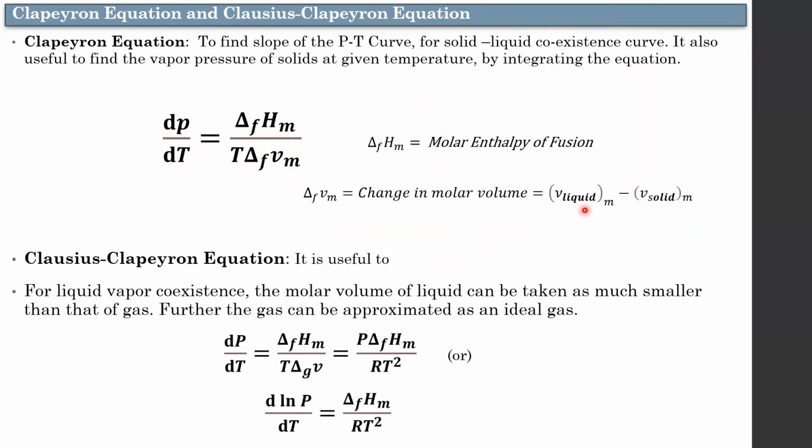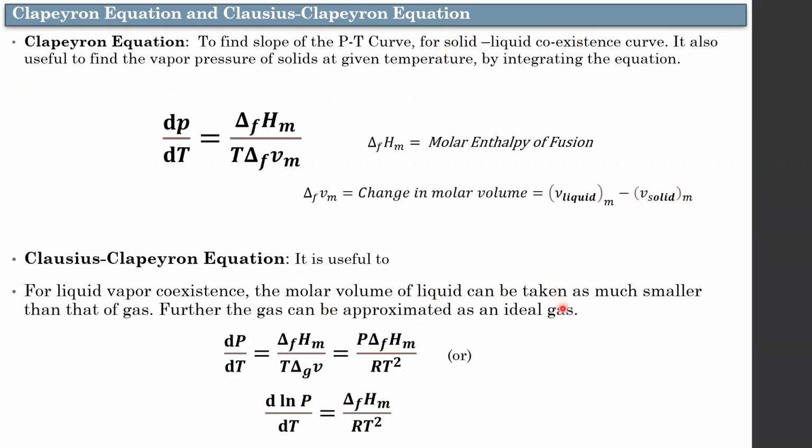The change in molar volume is the liquid molar volume minus the solid molar volume. Remember this equation, it might be helpful to find the slope and then the pressure for solid-liquid coexistence.